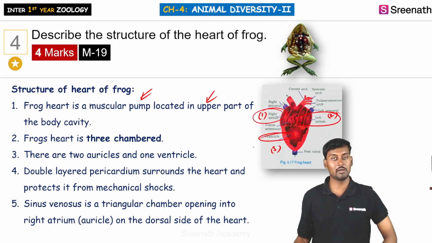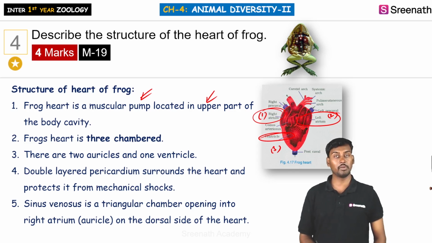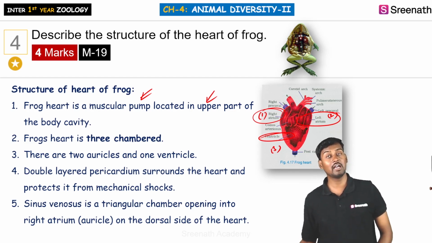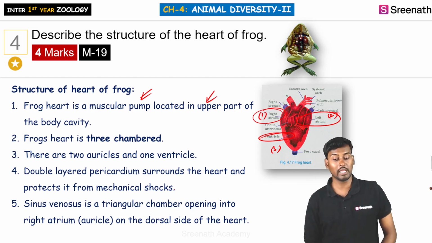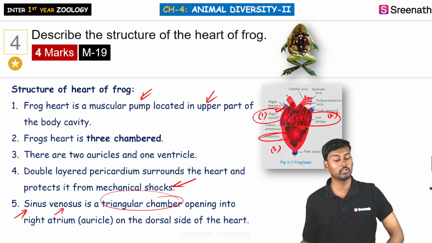So that is the 3-chambered frog heart, and it is generally covered with a double membrane called the pericardial membrane. The pericardial membrane is a double layer of membrane which covers the heart and protects it from mechanical shock. So the complete heart is surrounded by the pericardial membrane. Next is the sinus venosus. The sinus venosus is a triangular chamber which generally opens into the right atrium. So what opens into the right atrium is the sinus venosus.